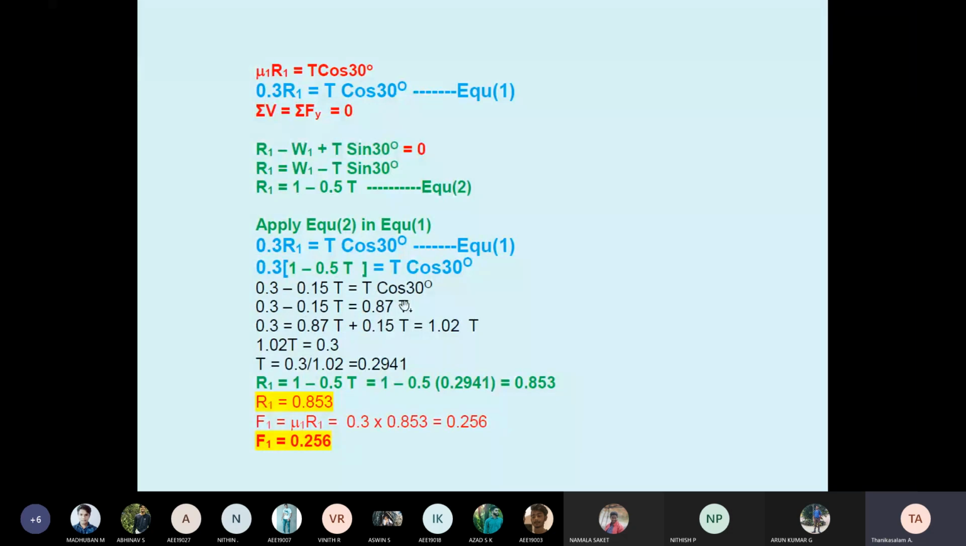Here also T, the right side also T. So I am adding all the T's. The final answer, T equal to 0.2941 Newton. So T is calculated, the tension.